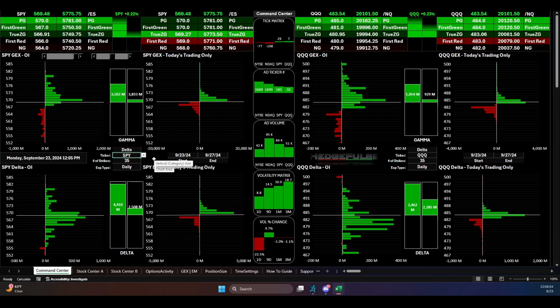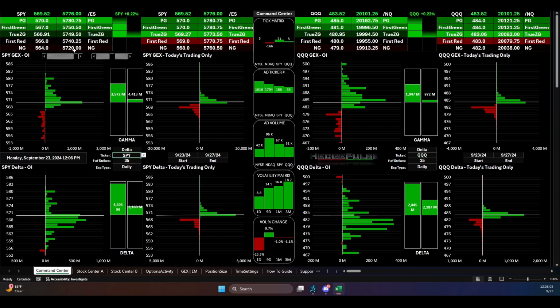That is just because we convert these levels for the SPY to the relative futures. We do QQQ to NQ, IWM to the Russell, DIA to the YM, USO goes to crude oil, and gold goes to GC. So we do have all those available as well.